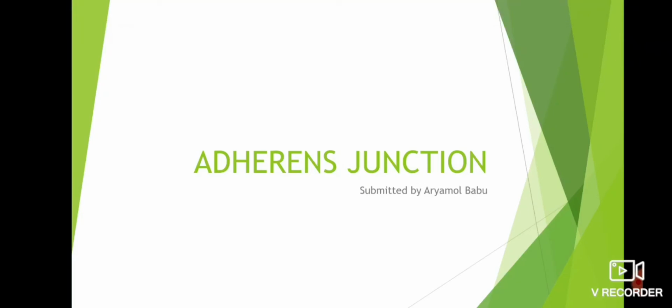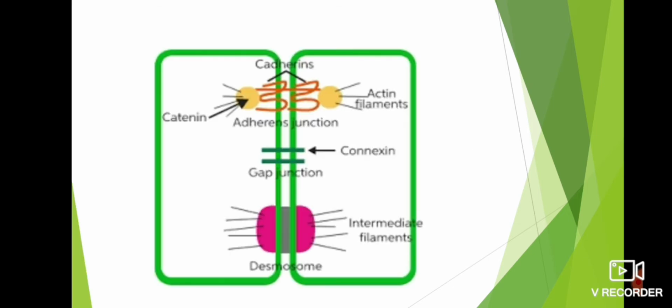In this video, I will be talking about adherens junction. In epithelial cells, there could be multiple different types of cell junctions. There could be adherens junction, gap junction, tight junction and so on. In this video, we will discuss adherens junction.